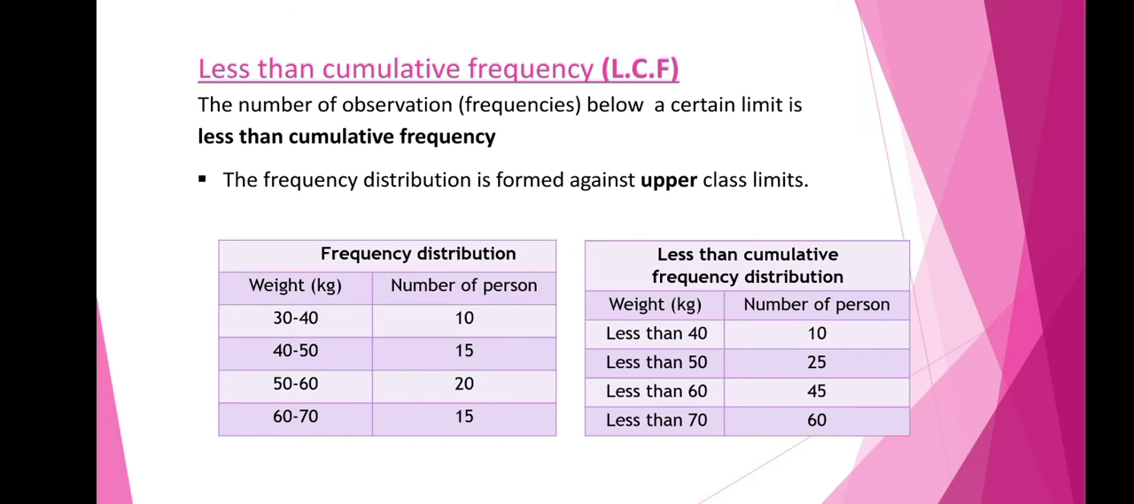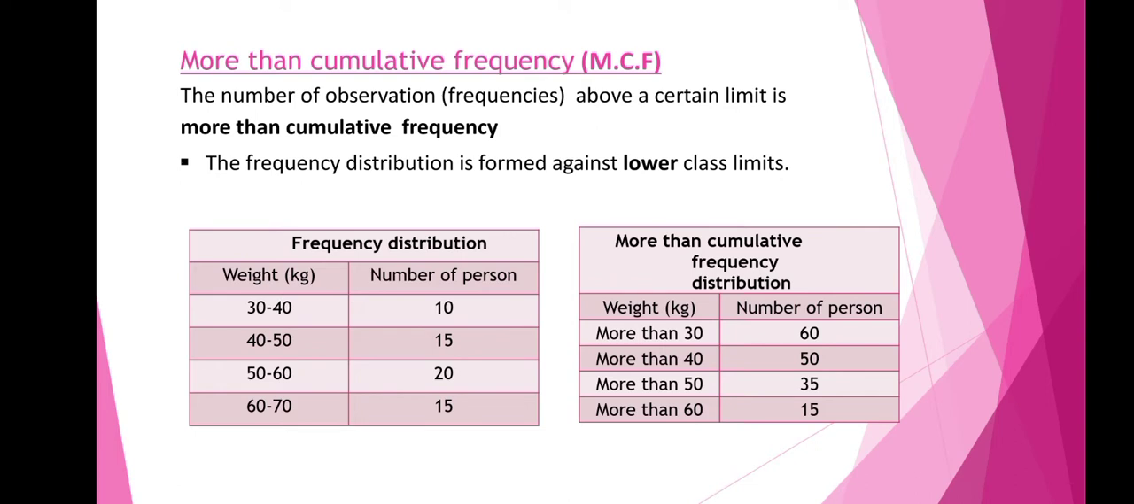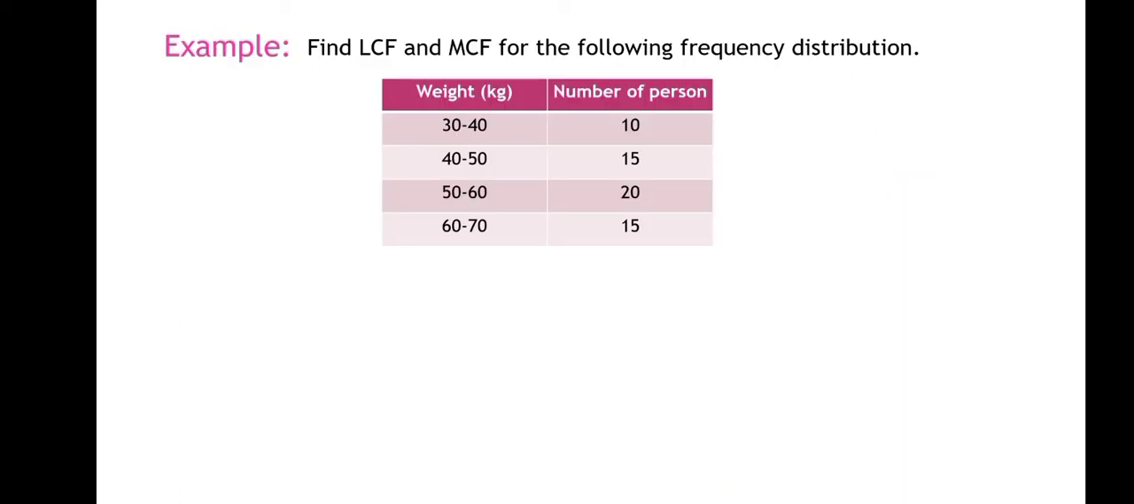Let us see what is less than cumulative frequency. The number of observations below a certain limit is called less than cumulative frequency. And here the frequency distribution is formed against the upper class limits. Let us come to the explanation later. Next we will see what is more than cumulative frequency. The number of observations above a certain limit is more than cumulative frequency.